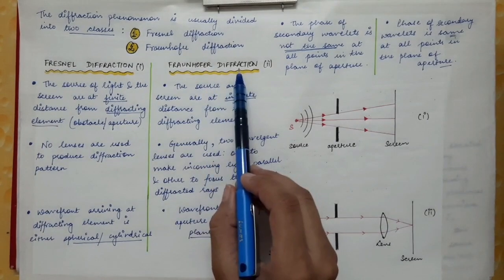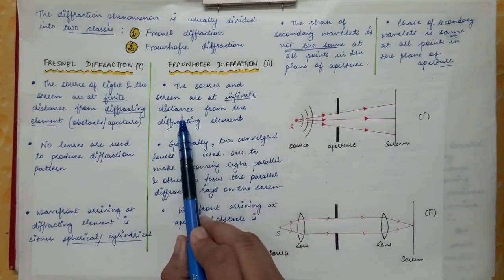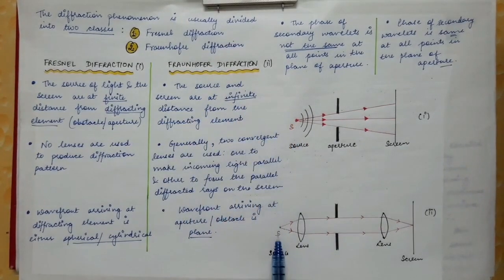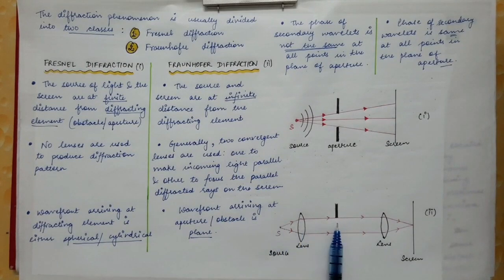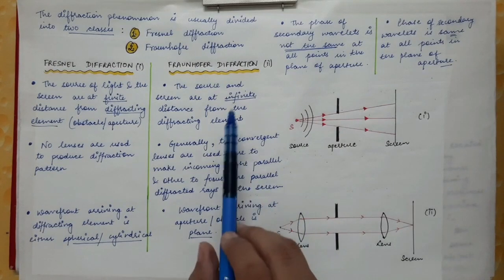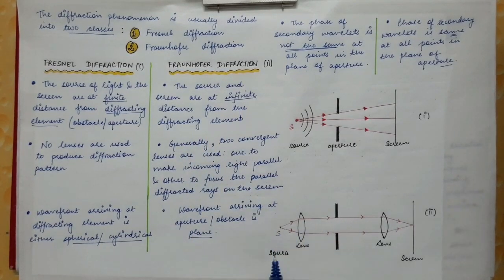Now in Fraunhofer diffraction, we have said that the source and the screen are at infinite distance. So when the source is at infinite distance, it means that the light which is coming from this source will be almost parallel. The light which is falling on the aperture or the obstacle will be almost parallel rays. So this is what we mean by the infinite distance of the source from the obstacle. So first of all, practically we do not have parallel rays.